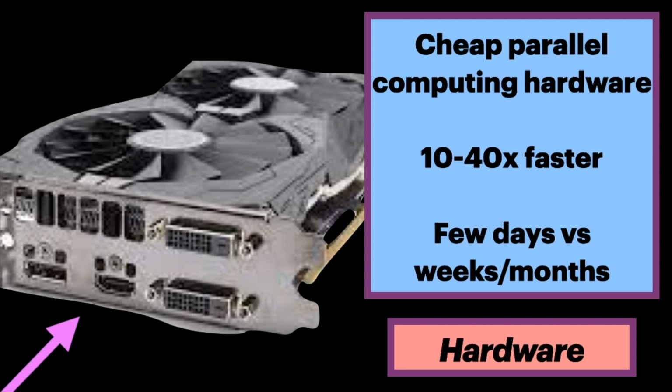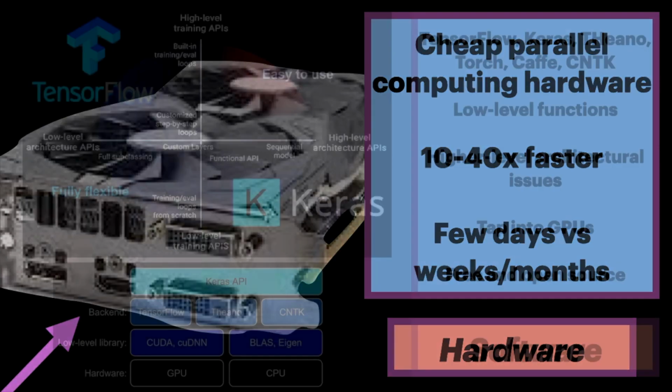End-to-end training of a modern deep learning model typically requires a great deal of computation. The success of deep convolutional neural networks was made possible by the development of inexpensive parallel computing hardware in the form of GPUs, graphic processing units. While GPUs were initially created for computer gaming, they have demonstrated their utility as a flexible hardware for general-purpose parallel computation. They're typically considered essential for training large, modern deep neural networks in a reasonable amount of time. The speedup is substantial, often 10 to 40 times higher. For example, we can do a test in a few days rather than weeks or months.